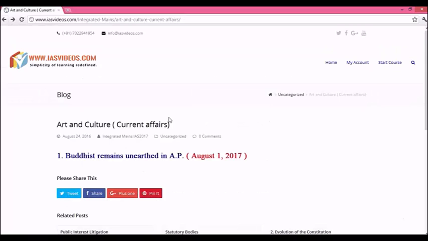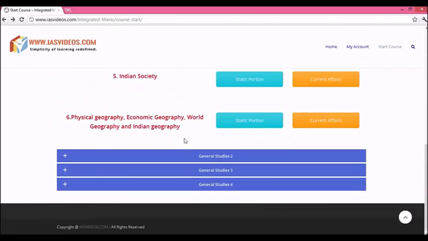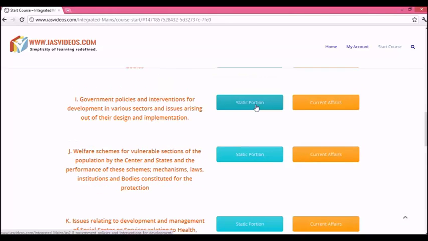See, GS1 comprises mostly static portion with the least scope for current affairs. But in GS2 and 3, 70 to 85% of questions will be based on current affairs. Here you may not get direct questions as UPSC is always trying to test your understanding and analytical skills. So don't worry, we are here to make your job very easy. If you click on GS2, the contents will be opened like this.